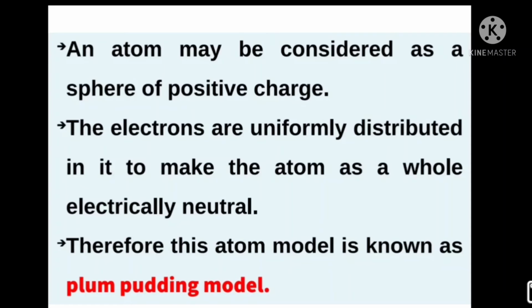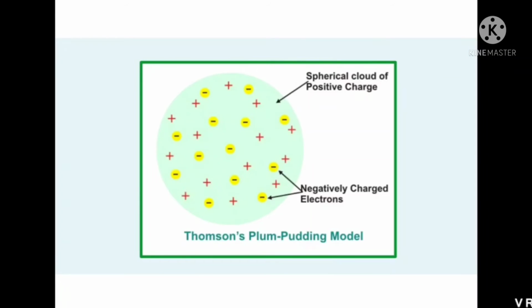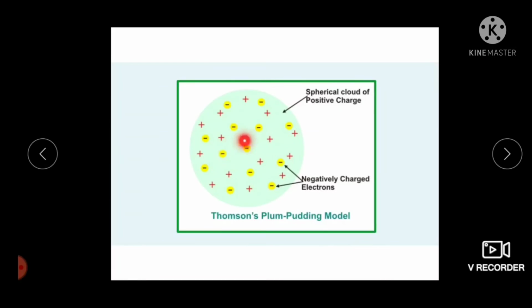Thomson's atomic model is popularly known as the plum pudding model of the atom. Thomson considered an atom to be a sphere of uniform positive charge in which negatively charged electrons were embedded.